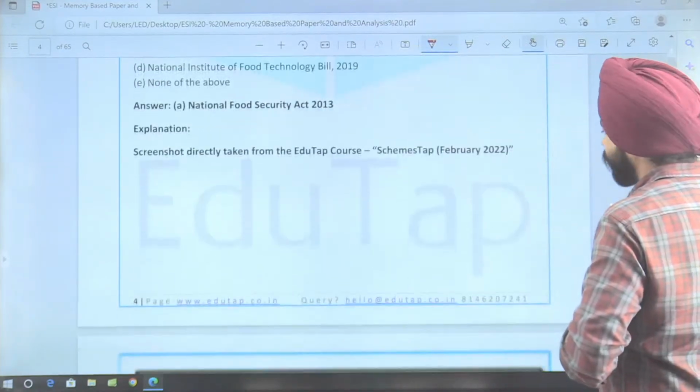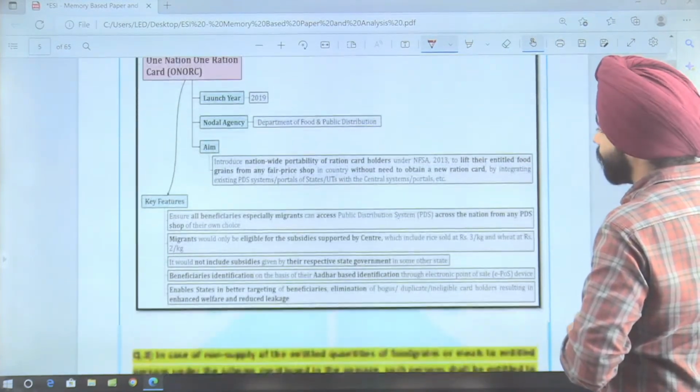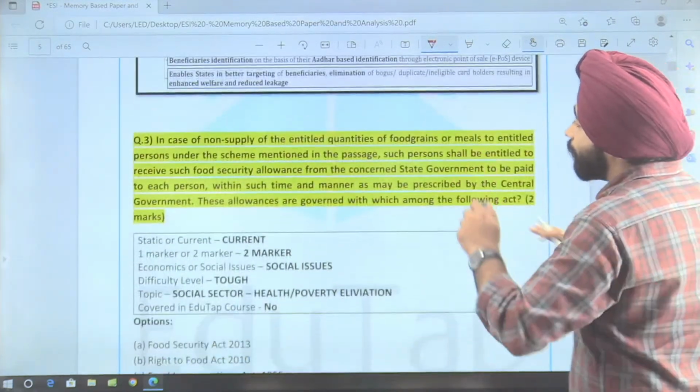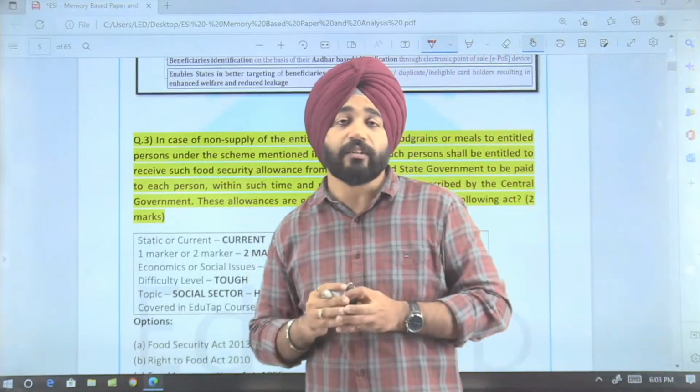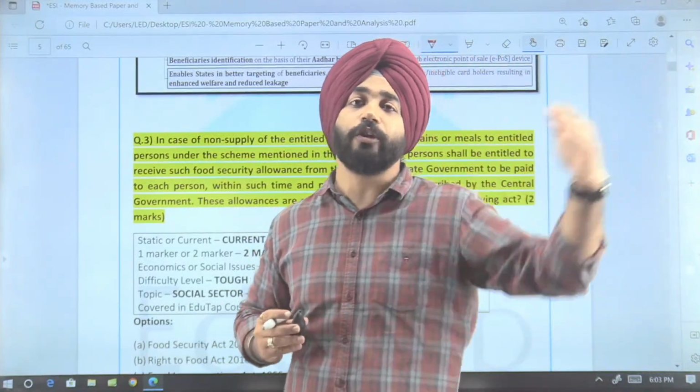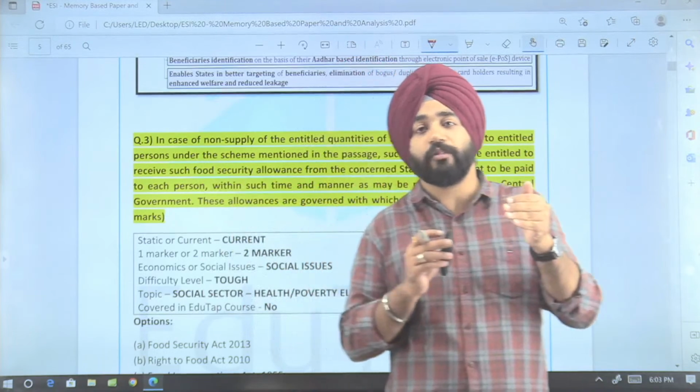Now, the next question, guys, is about this. I can say this was asked in depth from the National Food Security Act. So now see how the questions are being formed.